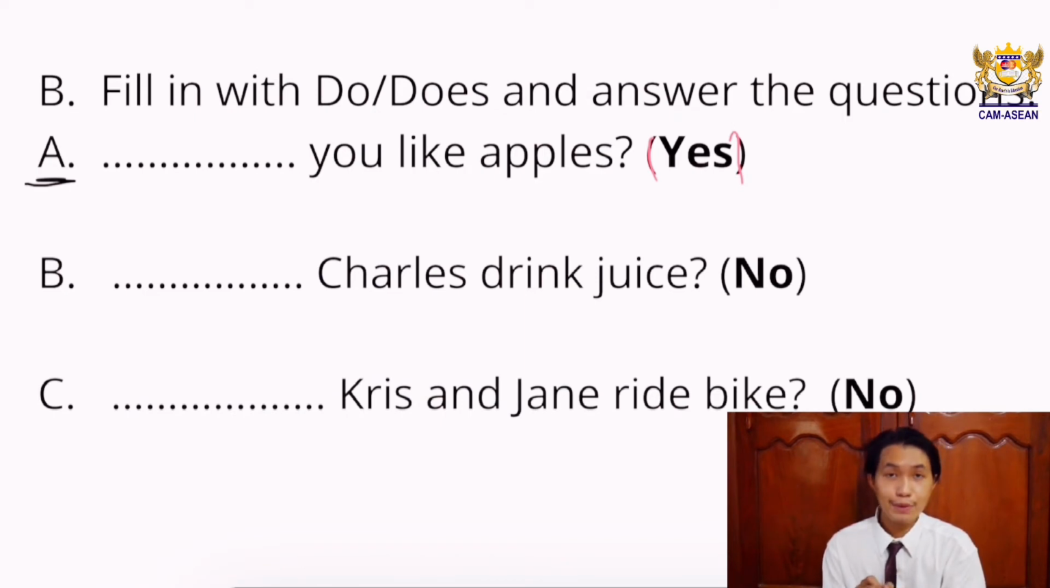Do you like apples? So this is a yes-no question structure of present simple. You need to fill the gap with either do or does. And when you finish filling the gap, you have to answer the question based on the word in the bracket. Like the example, letter A, yes. So your answer has to be yes, okay? Alright, so let's take your time and do this exercise.